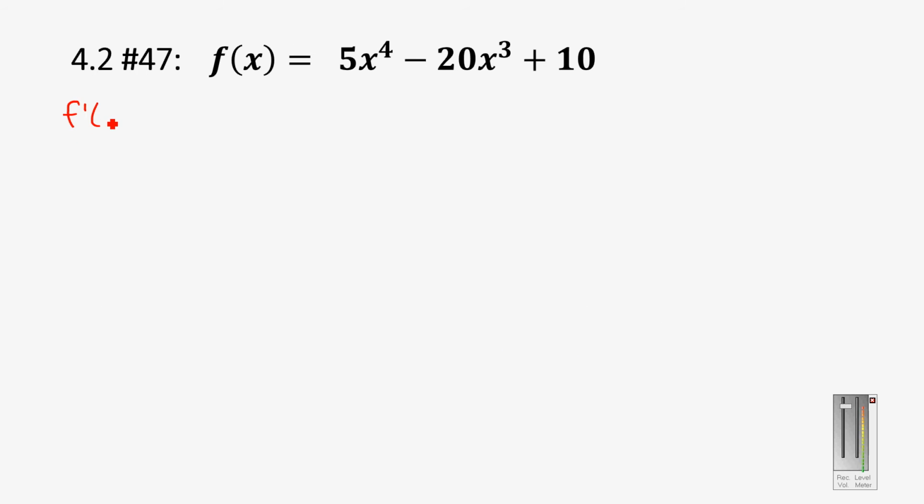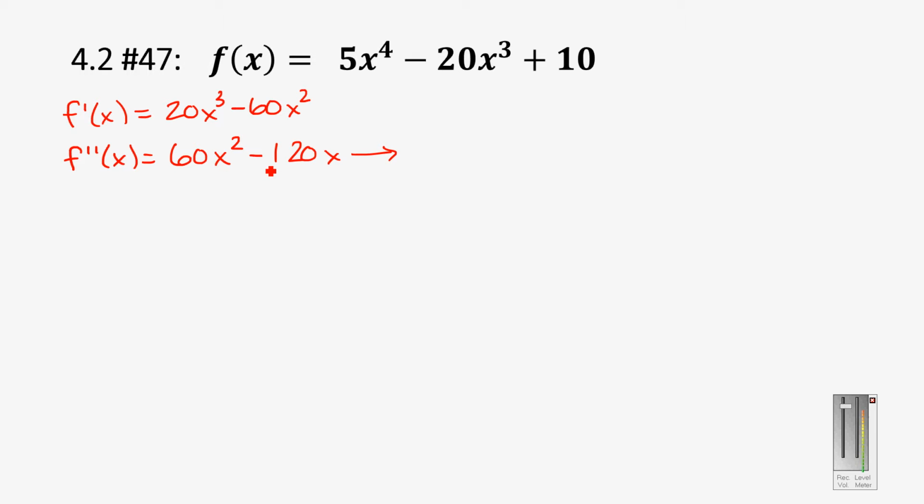So I'm going to start off with just a simple derivative of the function, f prime of x equals 20x cubed minus 60x squared. And then I'm going to do the second derivative, f double prime of x equals 60x squared minus 120x. So in the past we've done critical points. It's worth noting if you set the second derivative equal to 0, you'll find the inflection points.